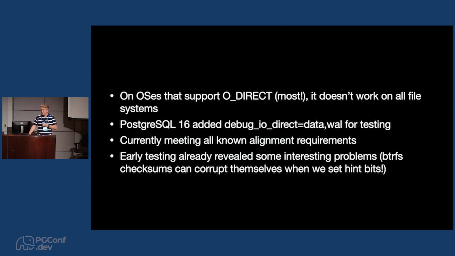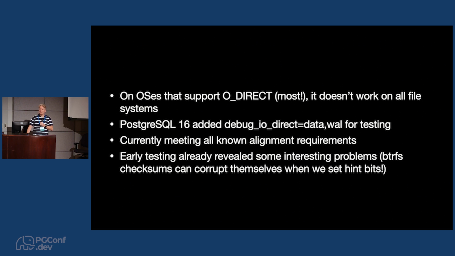So in Postgres 16, we added a setting. We called it debug_io_direct because we don't really want anyone to turn it on yet, apart from early testing, just to find out what file systems are going to break in strange ways. And because we don't have the rest of the asynchronous machinery yet to drive it really well, if you turn on direct I/O in Postgres, you'll probably see a slowdown because the operating system won't be helping you with caching anymore. And that's the problem we need to work on next.